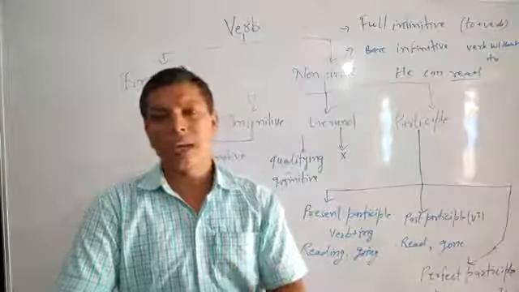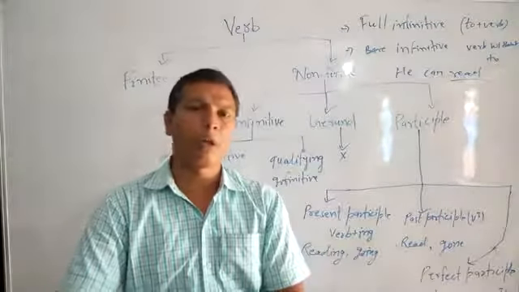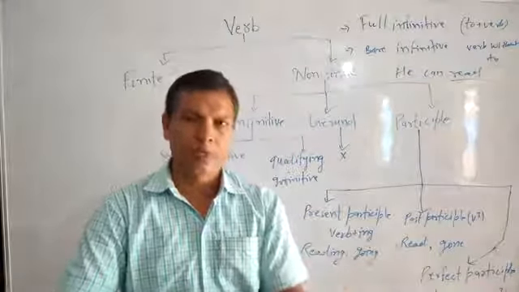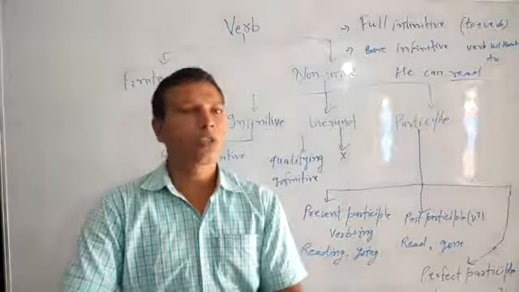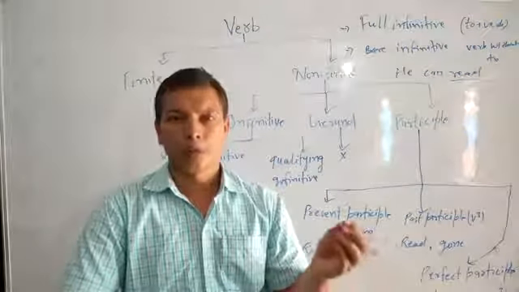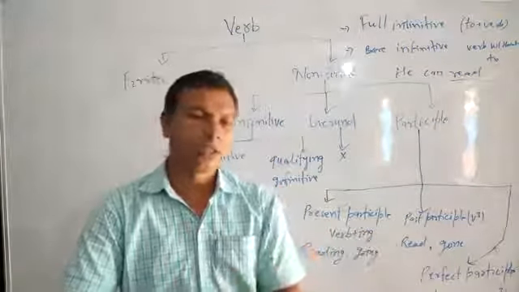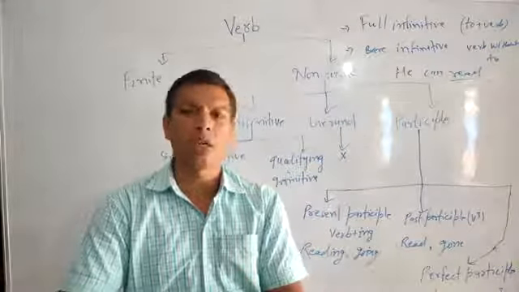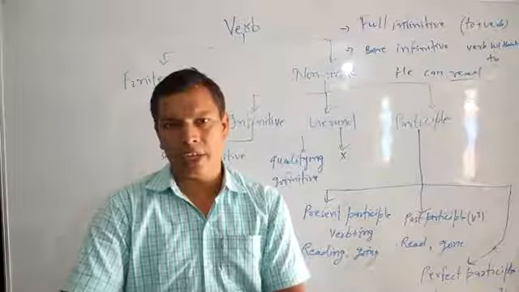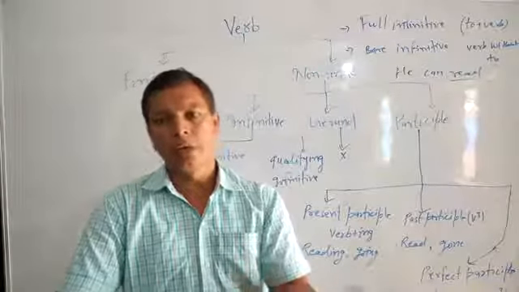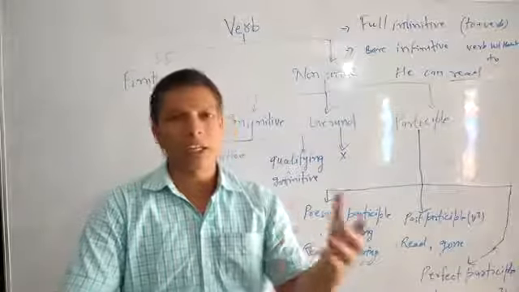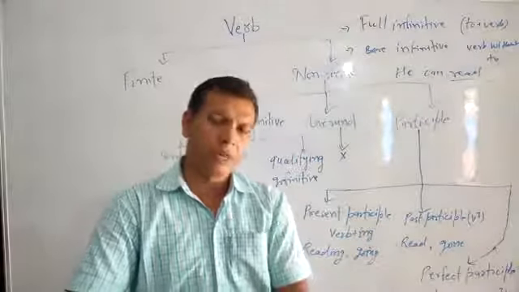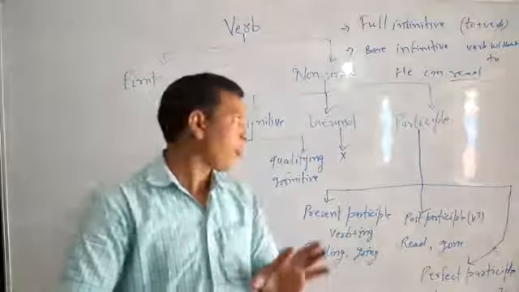We use bare infinitive with "but" when the meaning of "but" is "except", like: He does nothing but laugh. He can't do anything but sit idle. These are the conditions where we use bare infinitive. With "help" we use either bare infinitive or full infinitive. So these were the conditions to use full infinitive or bare infinitive.